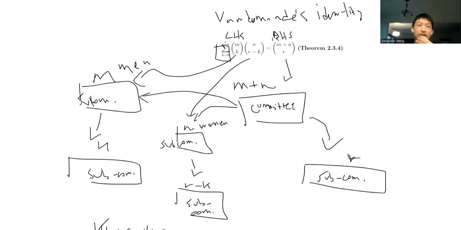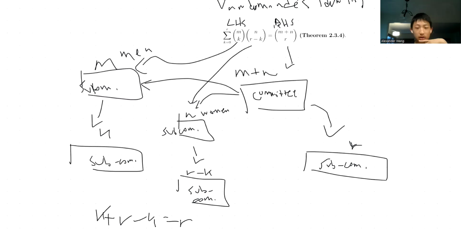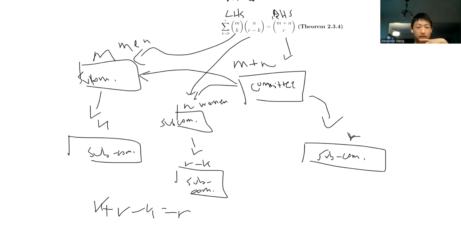Well, we actually need to account for all possible cases, right? Because this is just representing one instance, like if we just have k equals 0. And so we need to account for all the possible cases to represent all the possible scenarios, so that we can choose some r people from m plus n. And so what is the range of k?